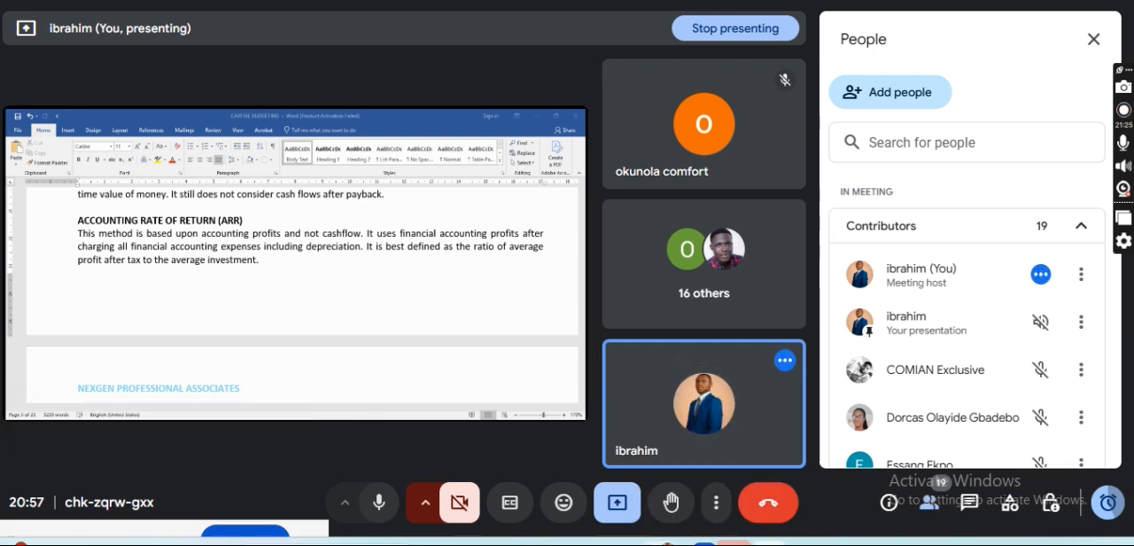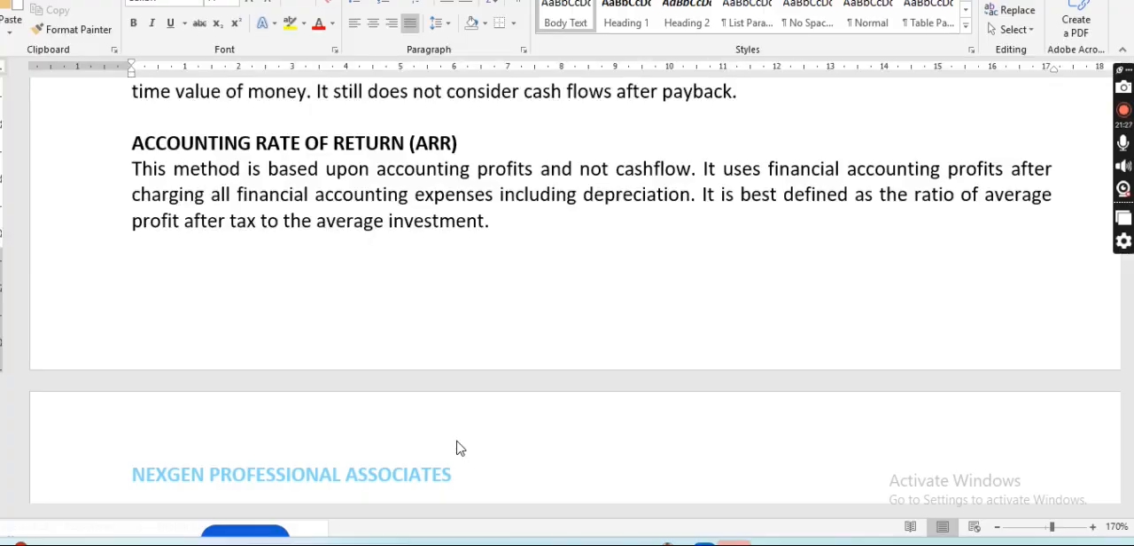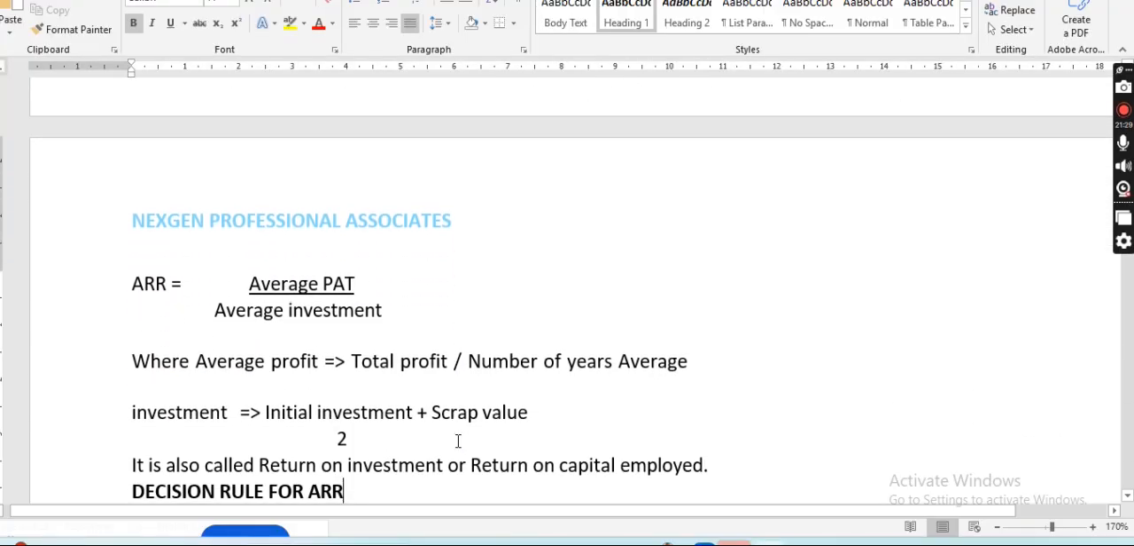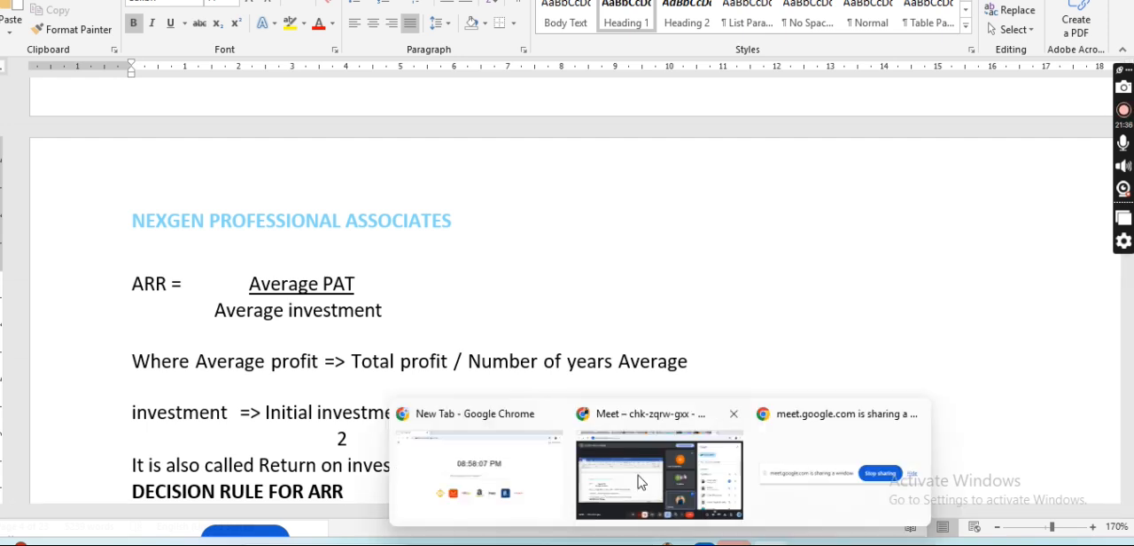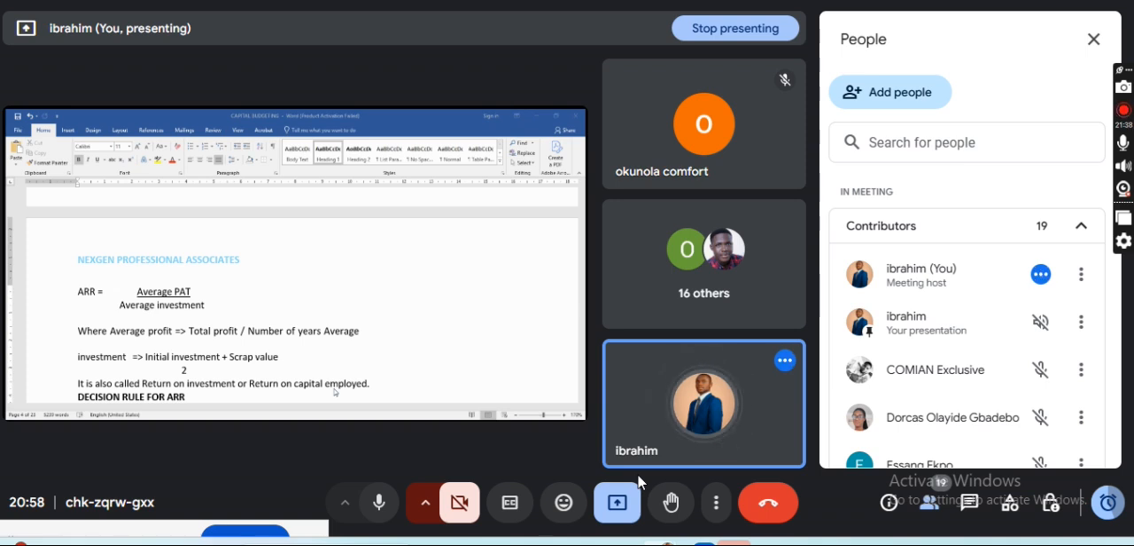But it is actually subjective. Now, what is the formula for calculating accounting rate of return? The formula is average profit after tax divided by average investment. What is average profit after tax? It means they give you profit from year 1 to year 2. You add the total profit and divide it by the number of years. You have the average profit. You move on. Divided by average investment. What is the formula for calculating average investment? Initial investment.